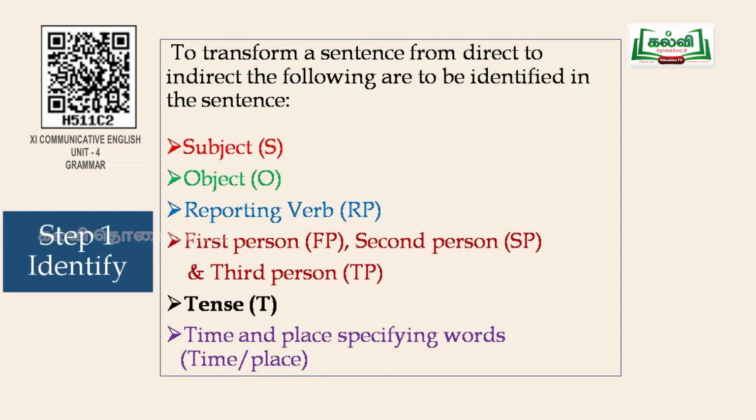The first step, identify. What are we to identify? To transform a sentence from direct to indirect, the following aspects are to be identified in the sentence: subject, object, reporting verb, first person, second person, and third person, the tense of the verb in the sentence, and the time and place specifying words.